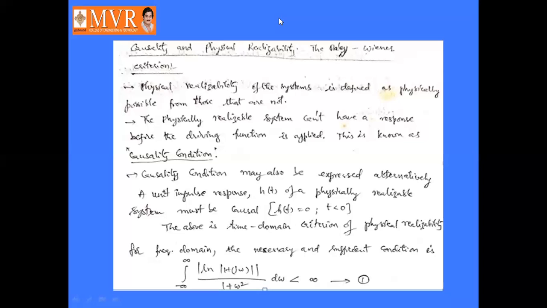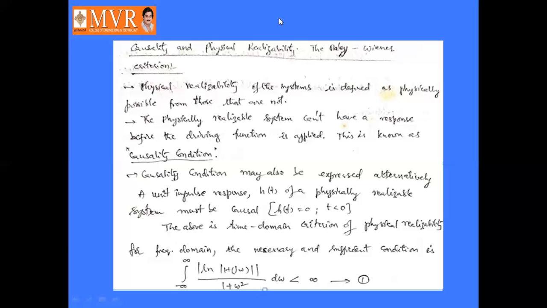It drives the system. The role of the driving function is the driving capability of the system. So a physically realizable system cannot have a response before the driving function is applied. This is called the causality condition.